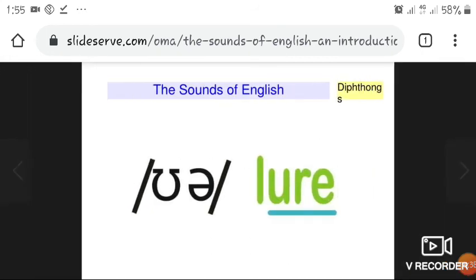Next is ʊə. Lure is an example. Examples of this diphthong are poor, sure, lure, cruel, tour.